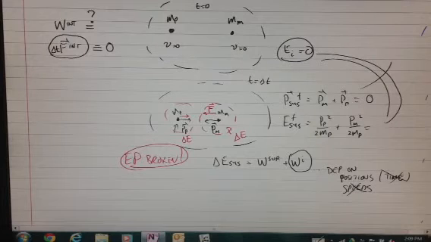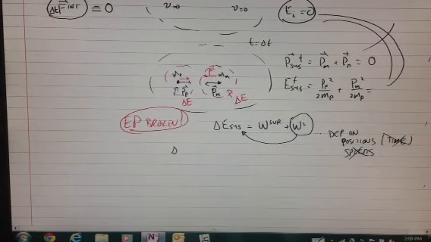So a friction force is never going to work here. But things like the gravity force will. I'm going to take this work that's done inside the system over to the other side. So now I have the change in the energy of the system minus the work that's done inside the system is equal to the work from the surroundings.